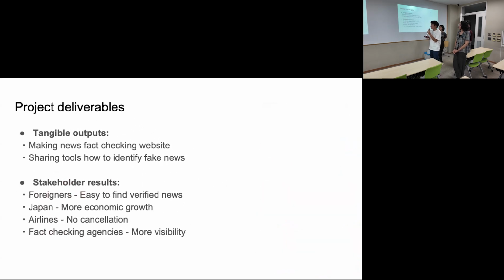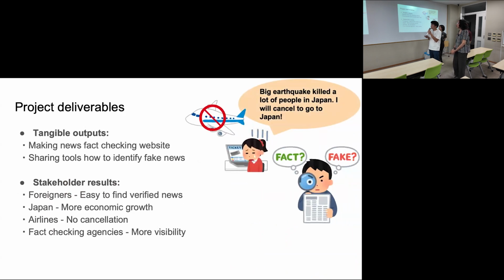Here's what the project delivers, firstly tangible outputs. We're making a new fact-checking website, and sharing tools including education fields on how to identify fake news. Here are the stakeholder results: foreigners, Japan, airlines, and fact-checking agencies. If foreigners can easily find verified news, Japan and the airlines benefit. Japan can get a lot of tourists, and the airlines have a lot of customers. So it comes with economic growth and no cancellations. And finally, for fact-checking agencies, it's more about visibility.